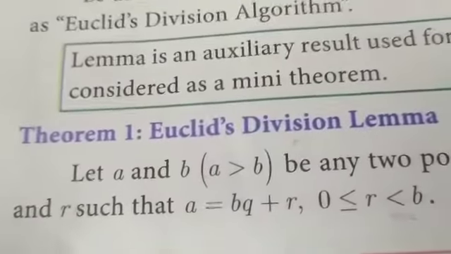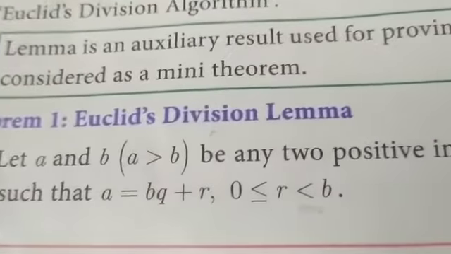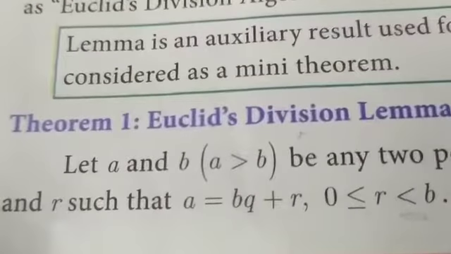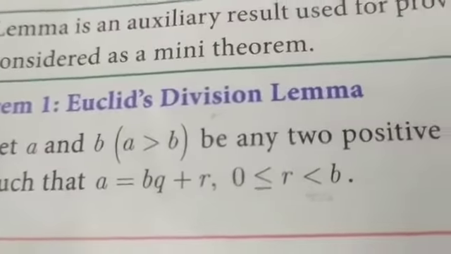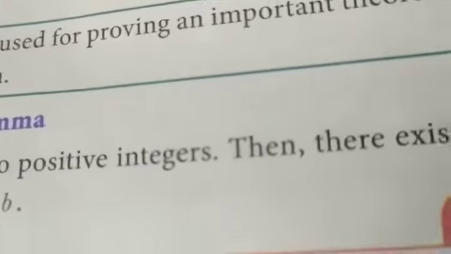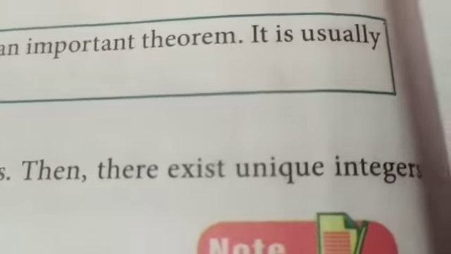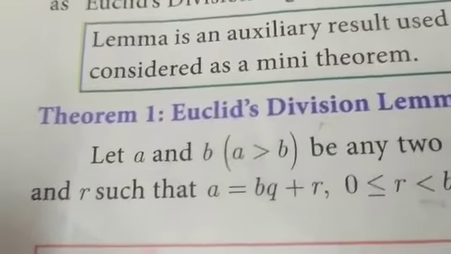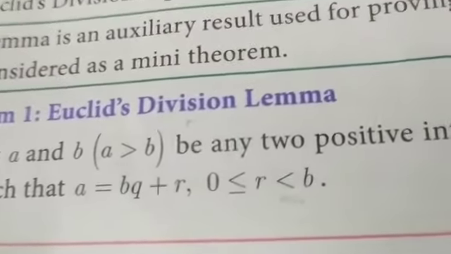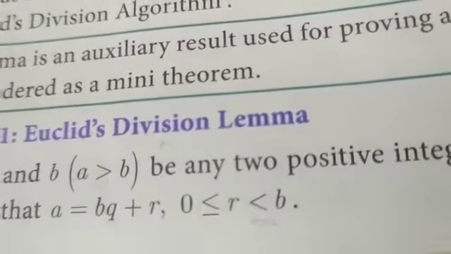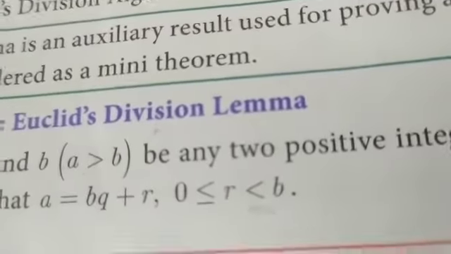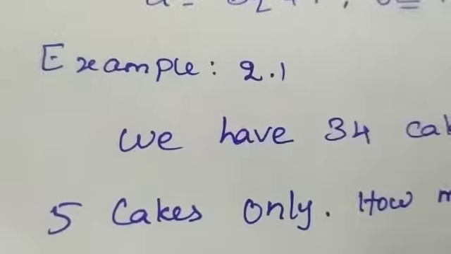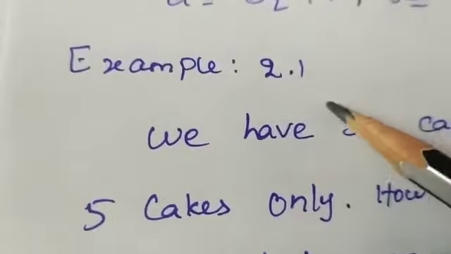So let us see the first theorem of this lesson. Euclid's division lemma. Let a and b, where a is greater than b, be any two positive integers. Then there exist unique integers q and r such that a equals bq plus r, where r is greater than or equal to 0 and strictly less than b. So let us go to the first example of this lesson.